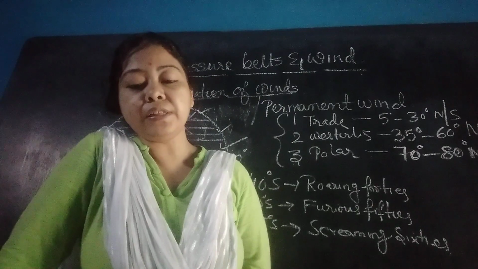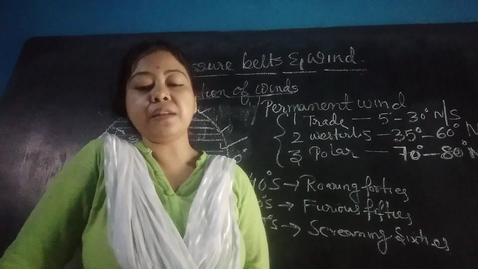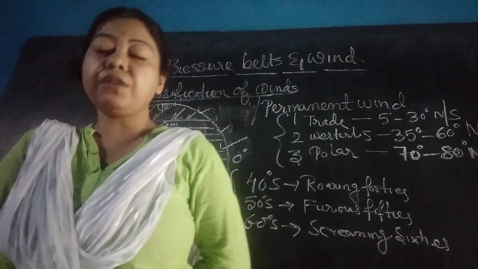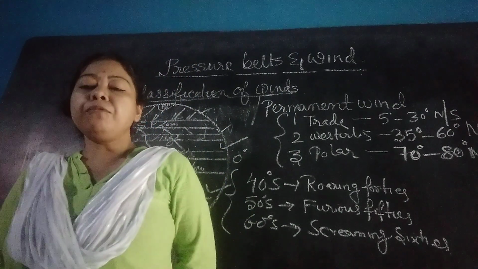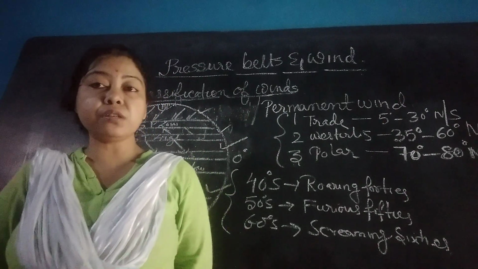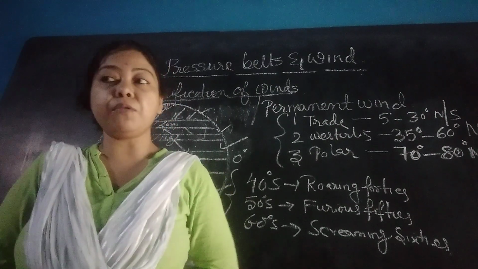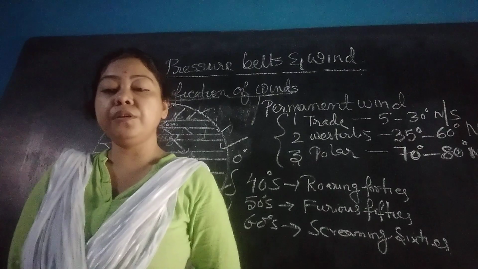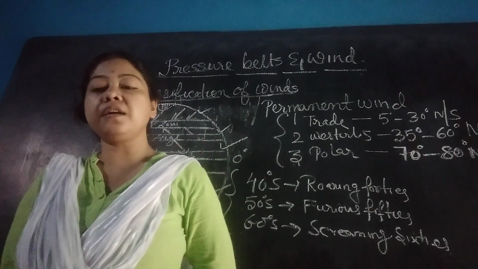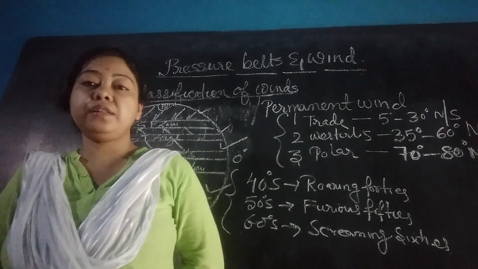Due to its influence, places near the poles like Siberia have snowstorms and blizzards in winter. So blizzards and snowstorms are commonly found because of this wind. The polar winds are chilling cold and make the region unsuitable for settlement. So this region's settlement is not growing properly because of the cold polar wind. In this cold environment, the soil becomes frozen and uncultivable. Snow, storms and blizzards are also present in this harsh climate.